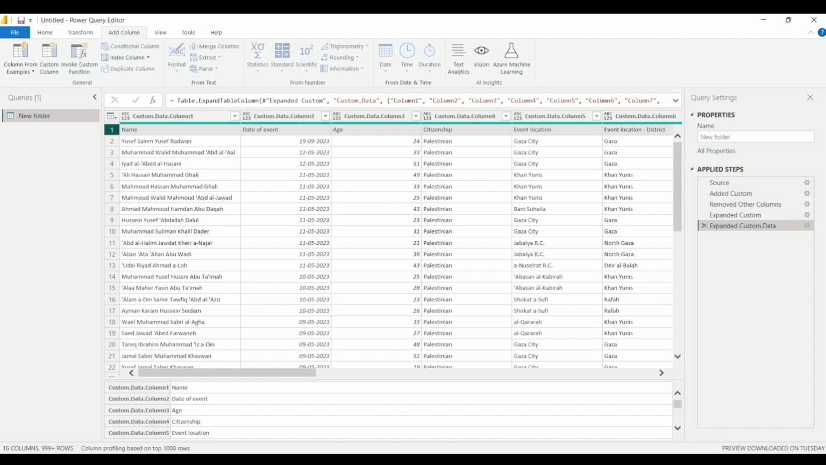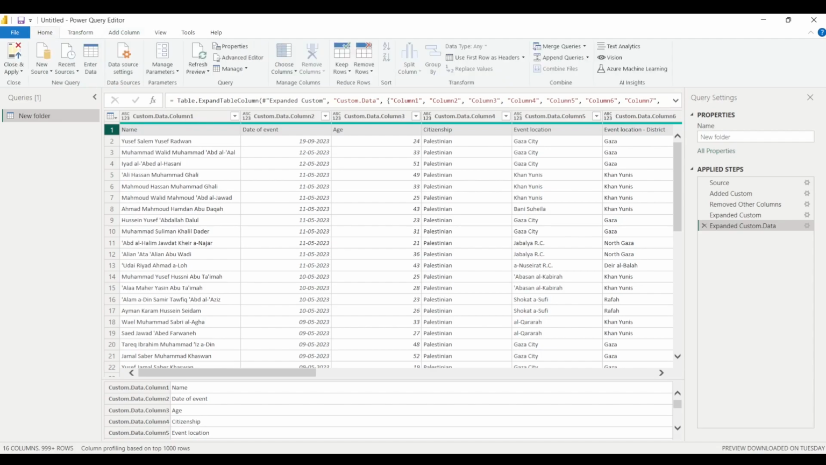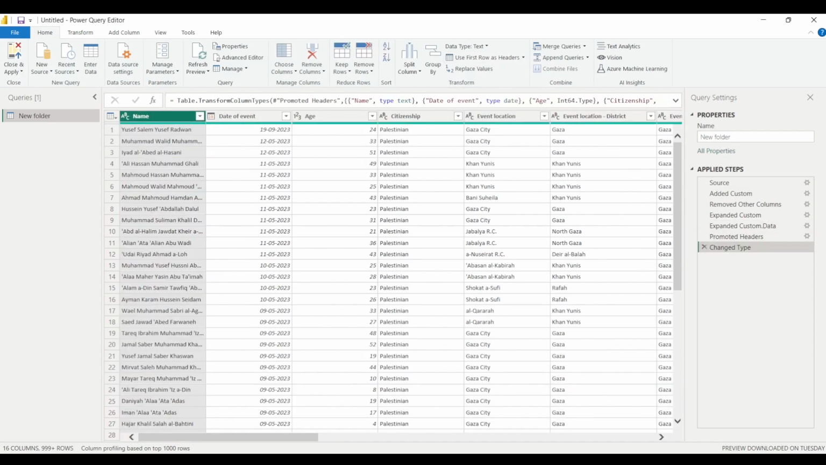So I will have to actually promote this first row as the headers. I will simply click here on the Home tab, and then click on Use First Row as Headers. Now you can see that these are the columns that we are going to use for the analysis. We have name, then date of event, age, citizenship, and so on.